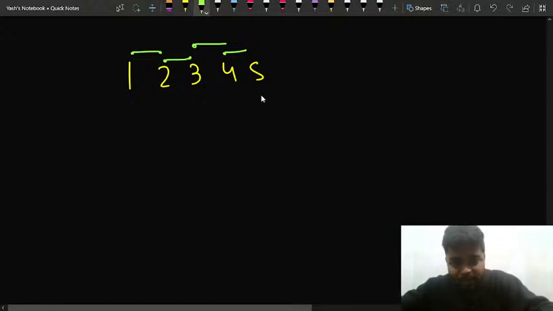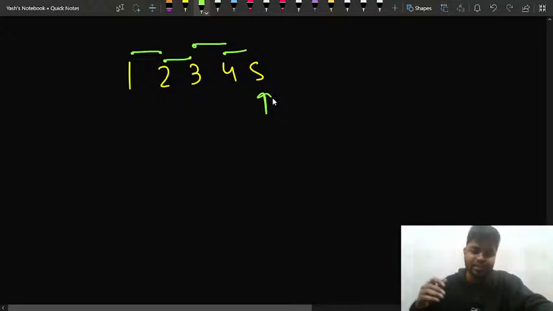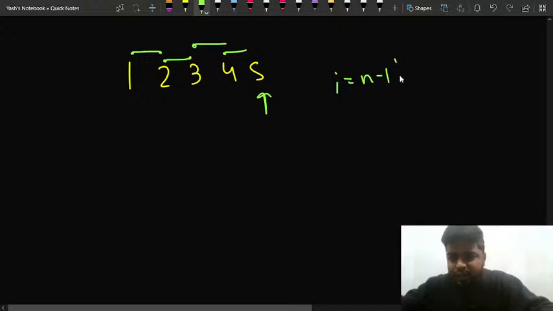And after that, when my pointer is pointing at this particular direction, then for this particular 5 I do not have any element towards the right, so that's why I'll break here. And the moment I break, I can observe that my I is equal to n minus 1. Since my I is equal to n minus 1, what does that mean?